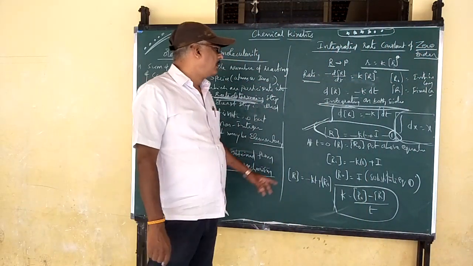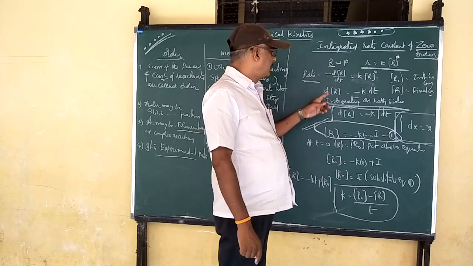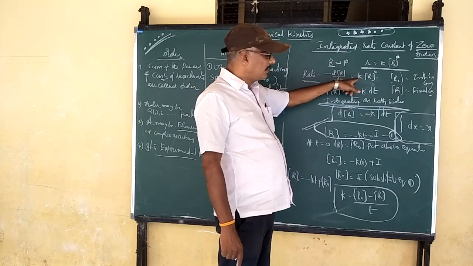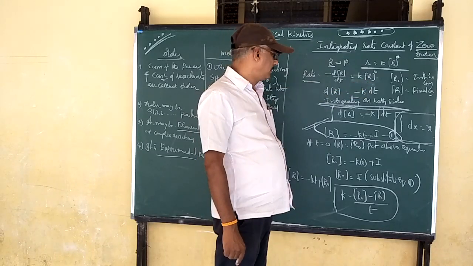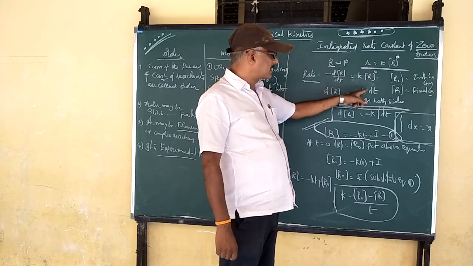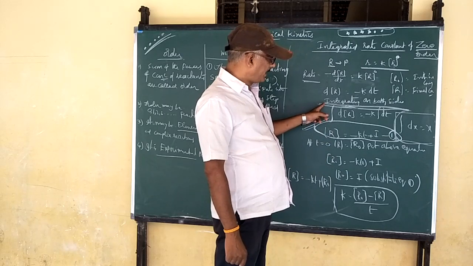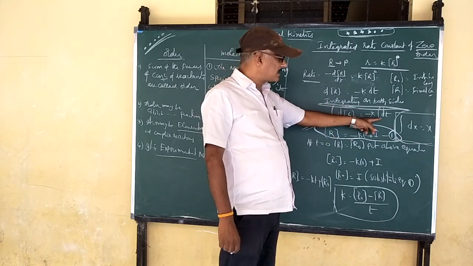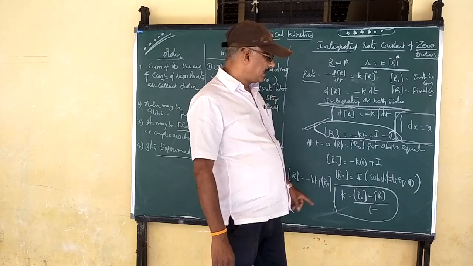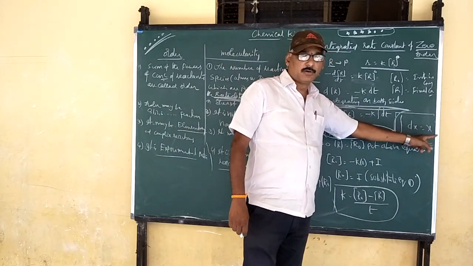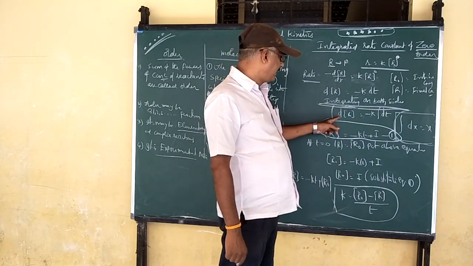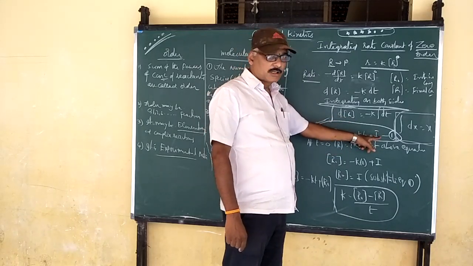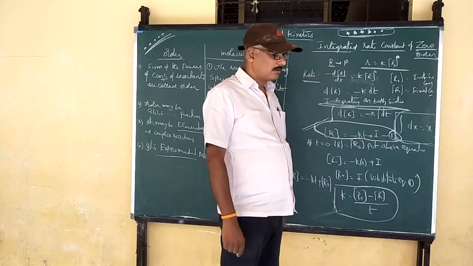Once again, R gives rise to P. Rate is equal to minus dR by dt is equal to K into R power 0. dR is equal to minus K into dt. Integrating on both sides, the integration of dR is equal to minus K into dt. Using the formula that integration of dx is equal to x, integration of dR is equal to R, minus Kt plus the integration constant I, that is equation number 1.